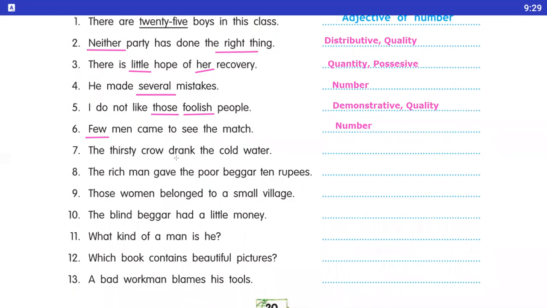Okay, student, underline the thirsty and the cold. Underline करना है works पे. Now, it is a adjective of quality. Okay. Number 8, the rich man gave the poor beggar 10 rupees.